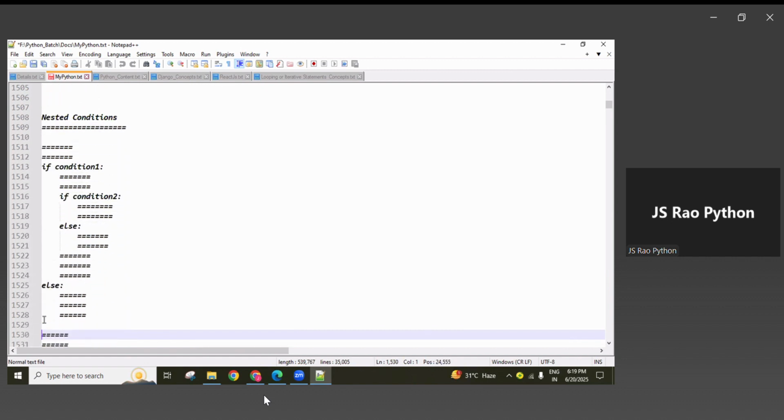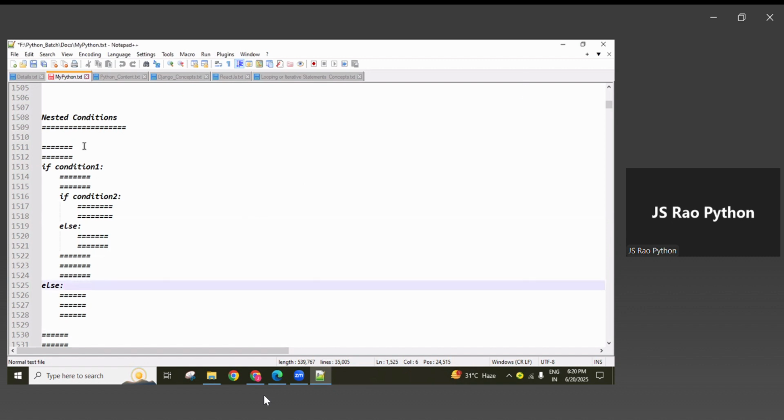Next, coming to the nested condition. Already, using the above three concepts, we did a number of programs, guys. Finding whether a given number is even or not, whether a given number is positive or not, and based on the student's marks, whether the student passed or failed, we also discussed, guys. Okay, so there are some more examples, do practice. If you have any doubt about any question, let me know, guys.